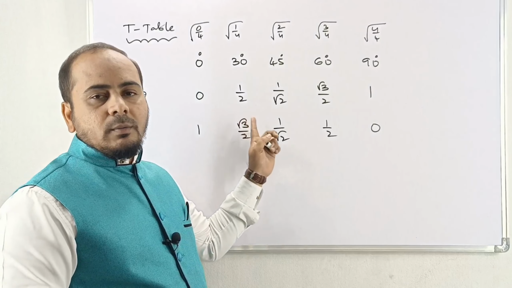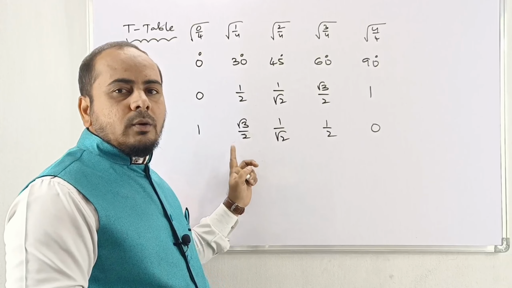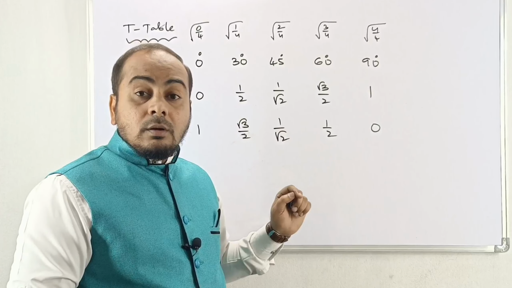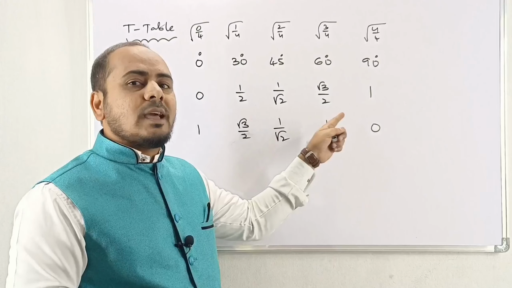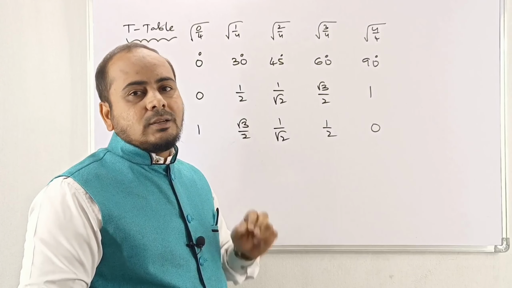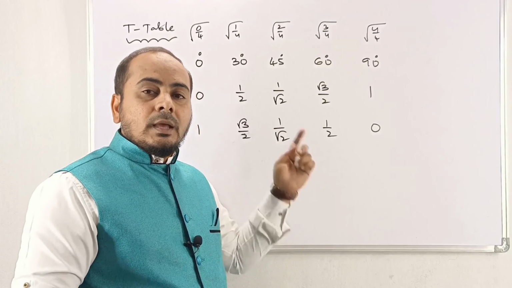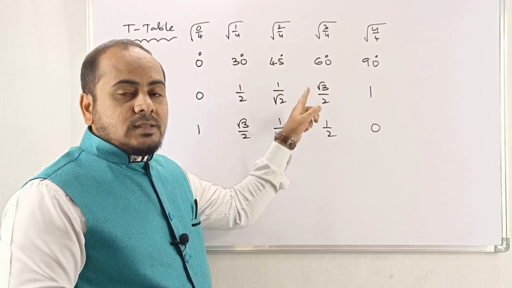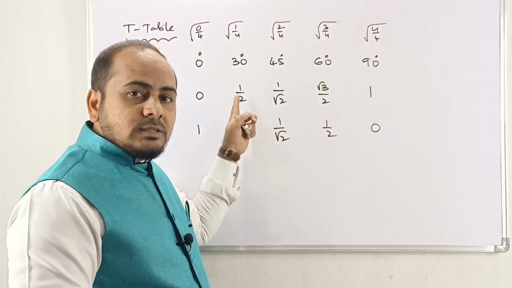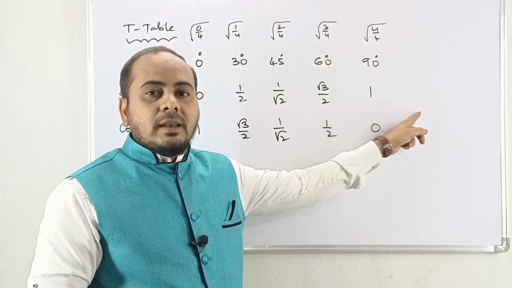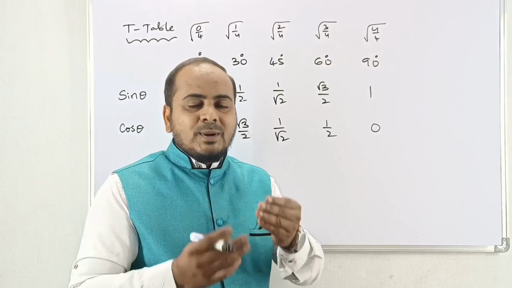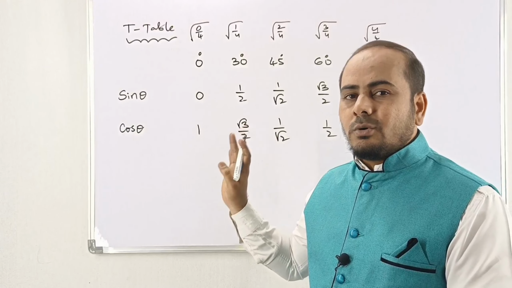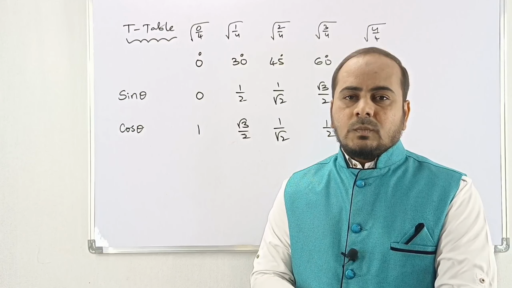Now you see, 0, 1 by 2, 1 by root 2, root 3 by 2, 1. 1, root 3 by 2, 1 by root 2, 1 by 2, 0. Now sin 30, 1 by 2. Cos 30, root 3 by 2, because sin 60 is cos 30. Like that you have to remember. Now see here, sin 30 is cos 60. Sin 60 is cos 30. Sin 45, cos 45 both are same. Sin 0 is cos 90. Sin 90 is cos 0. Now you try to understand the relation between sin and cos. Until and unless you are perfect in this, don't go for tan theta. Hope you understand, my dear.